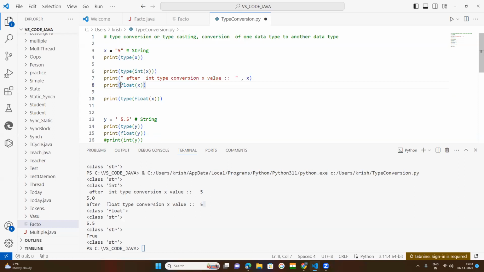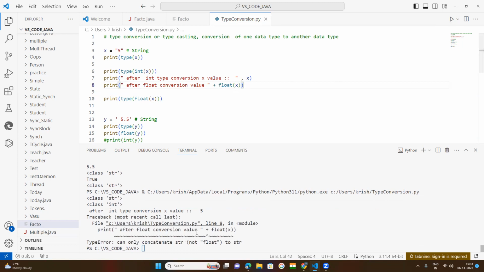Okay, you put a string type of data here after float conversion. The value, now then plus or comma. Okay, you will get the value like this.